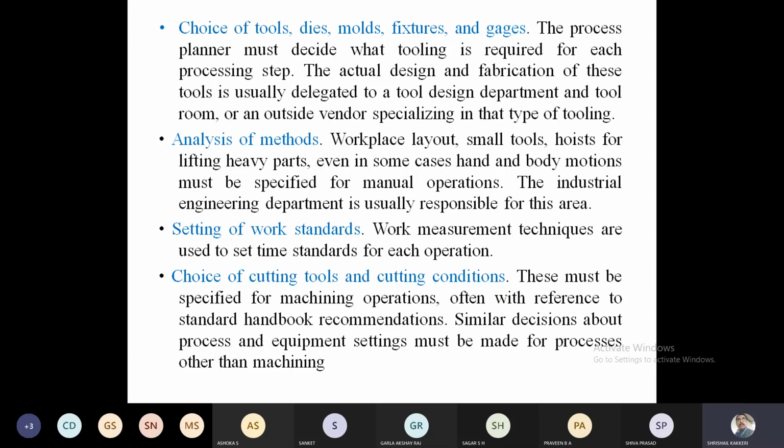And work standards in the sense where all critically we have to do measurements in order to control the quality. Working cycles and